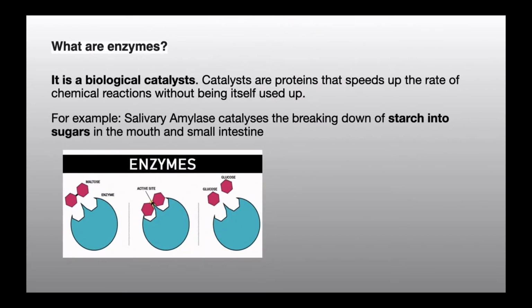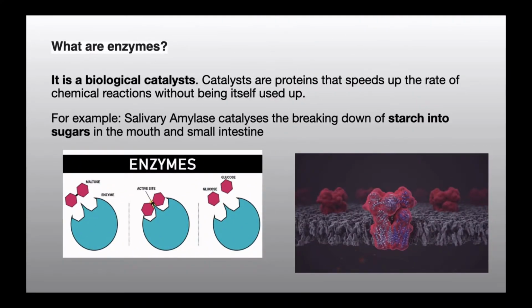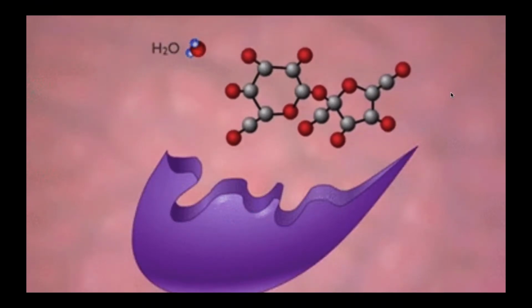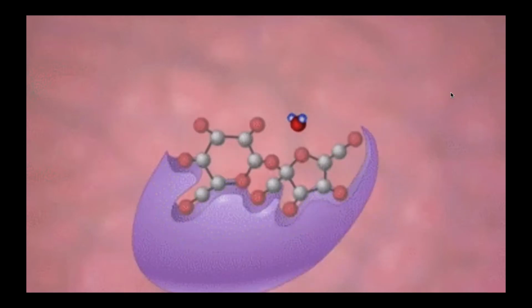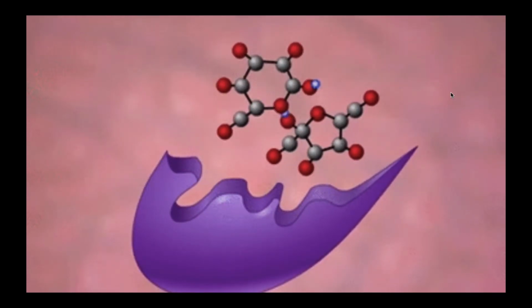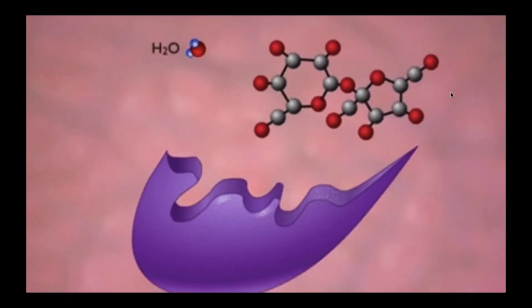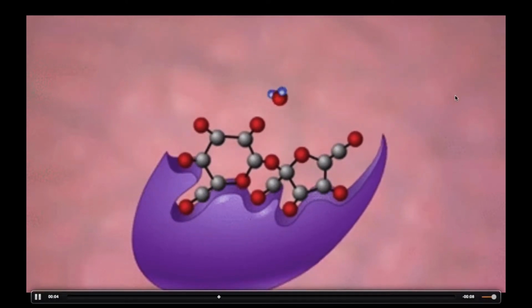Now let's come to the second question: what is an enzyme? An enzyme is a biological catalyst. And what is a catalyst? It is a protein that speeds up a chemical reaction without itself being used up. Examples of such enzymes are salivary amylase, which catalyzes the breaking down of starch into glucose in the mouth and small intestine. In the next slide, you are going to see the process. You can see here how an enzyme acts on its substrate, where sucrose is taken up as the substrate and the products are fructose and glucose in the presence of H2O, which is very important to note.